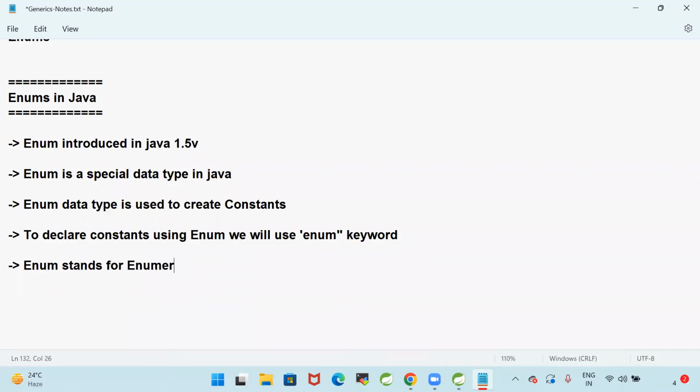What is the meaning of the enum, guys? Enum stands for enumeration. Enum was introduced in Java 1.5. It is a special data type in Java, used to create constants. To declare constants using enum, we will use the enum keyword. Got my point? What is the purpose of enum? Enum is used to declare some constants.